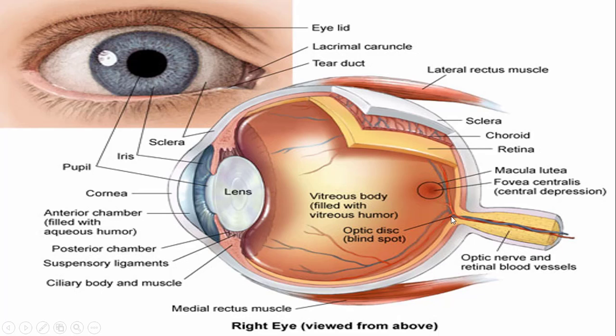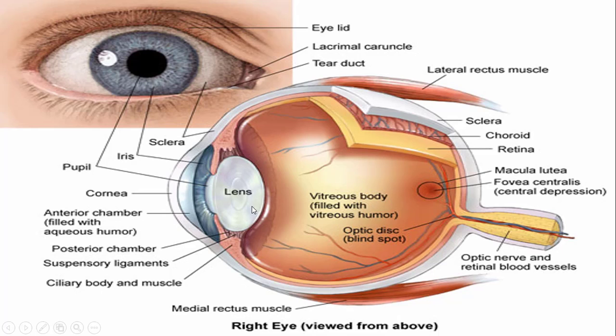Now look here. This point is said to be the blind spot. It is called the blind spot because there are actually no rod and cone cells right here. Therefore, no images are formed right here. Now you can see that the eyes are attached to muscles, and they control movement of the eye to left and right, or one way or another.